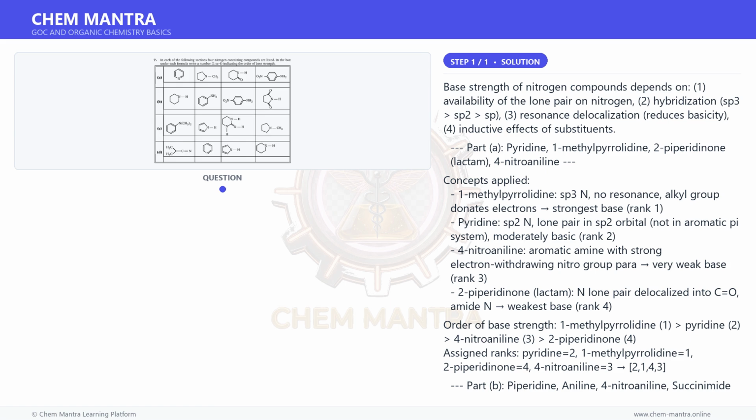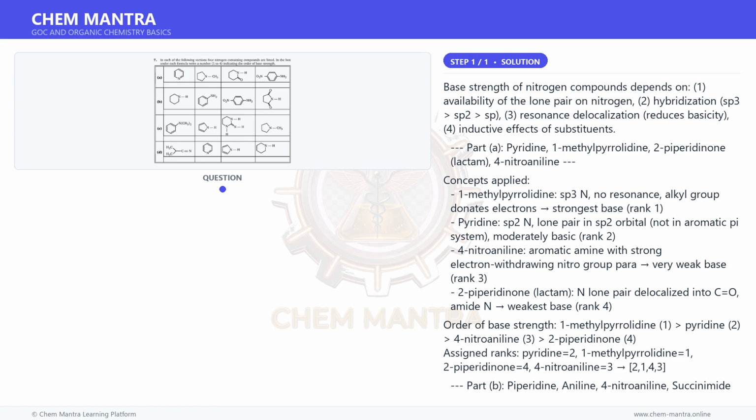4-nitroaniline: aromatic amine with a strong electron-withdrawing nitro group para, very weak base, rank 3. 2-piperidinone: lactam, N lone pair delocalized into C=O, amide N, weakest base, rank 4. Order of base strength: 1-methylpyrrolidine 1, pyridine 2, 4-nitroaniline 3, 2-piperidinone 4.